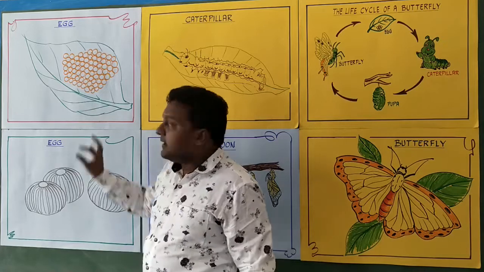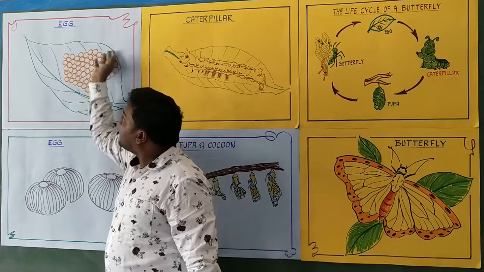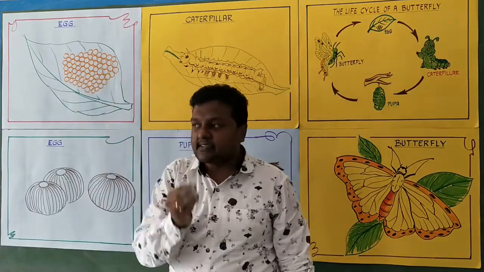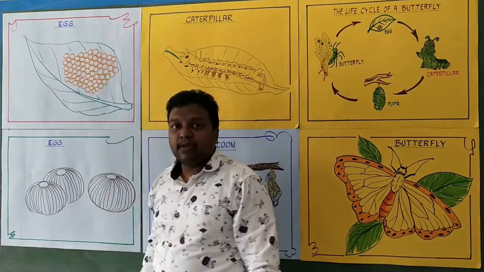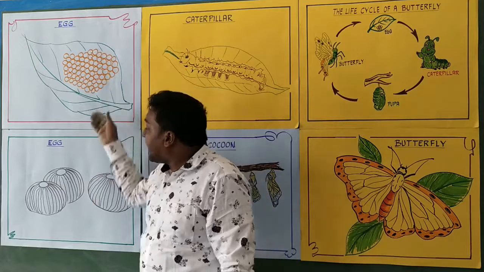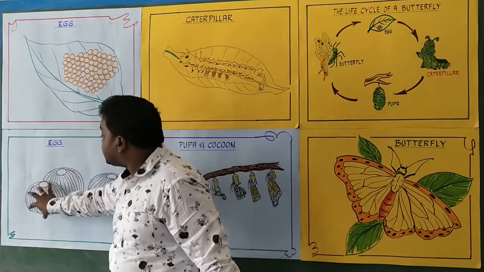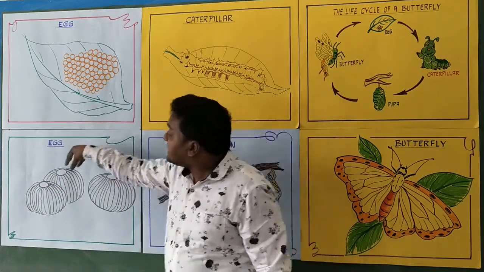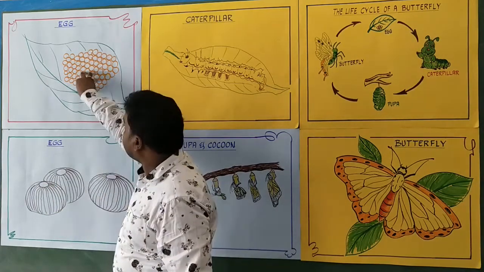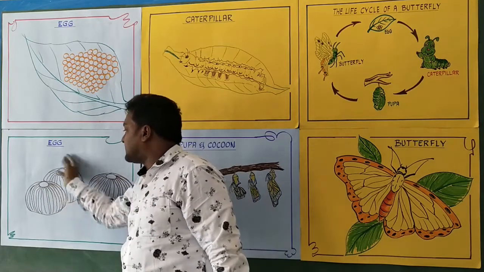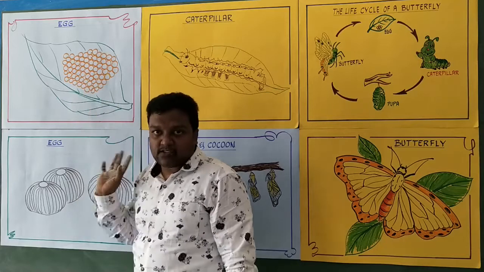Can you see this diagram? So how many eggs are present? N number of eggs will be laid. We cannot count. இல்ல 4 eggs, 5 eggs, 6 eggs, we cannot count. Instead, n number of eggs can be laid. Okay. And in the egg stage, you see, the individual eggs are given, and the individual egg size will be bigger, since the developmental stages should take place inside, isn't it? I have drawn the diagram in such a way that it is in a bigger size. So about eggs you can understand, isn't it?